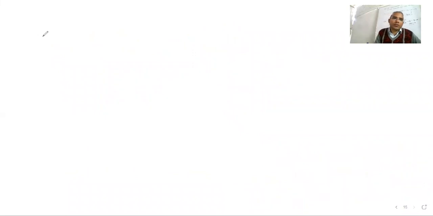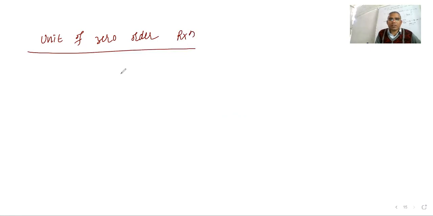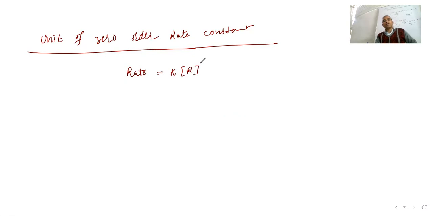So they are asking the unit of zero order reaction. For a zero order reaction, rate is equal to K times reactant to the power 0.